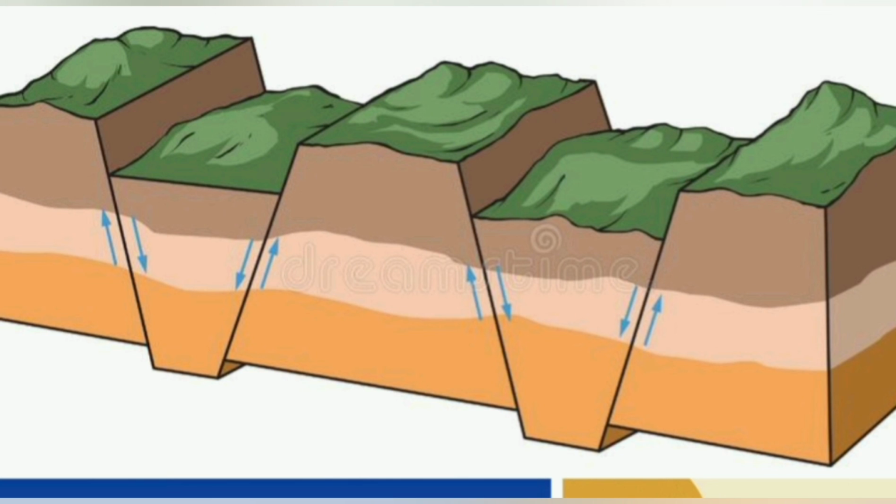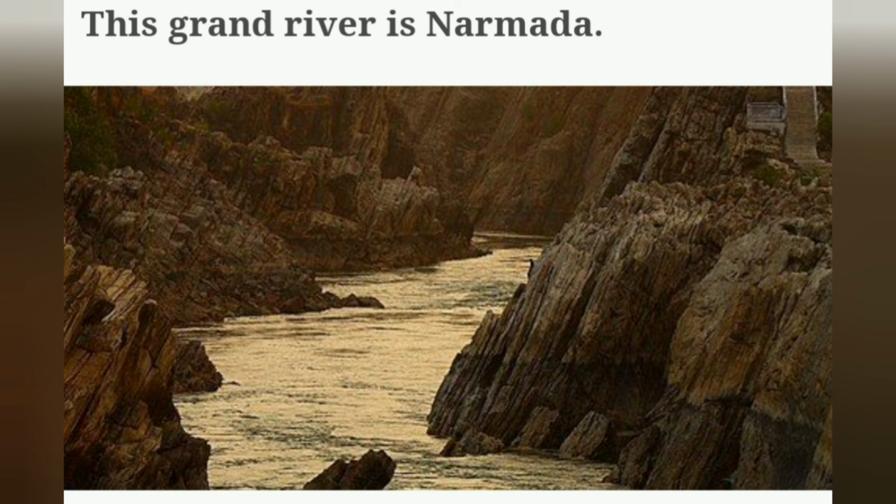And when the land between the cracks or faults sinks, that means goes down, a rift valley is formed. For example, the river Narmada flows through a rift valley with the Vindhyas on the northern bank and the Satpuras on the southern bank. So, this is how the block mountains are formed and how the rift valley is formed.